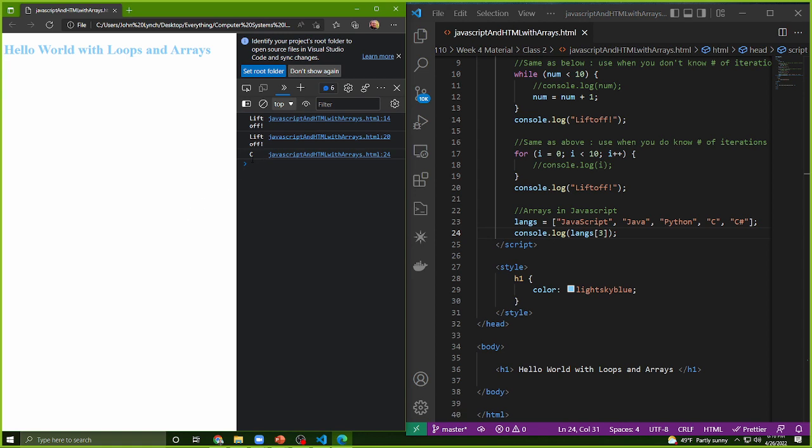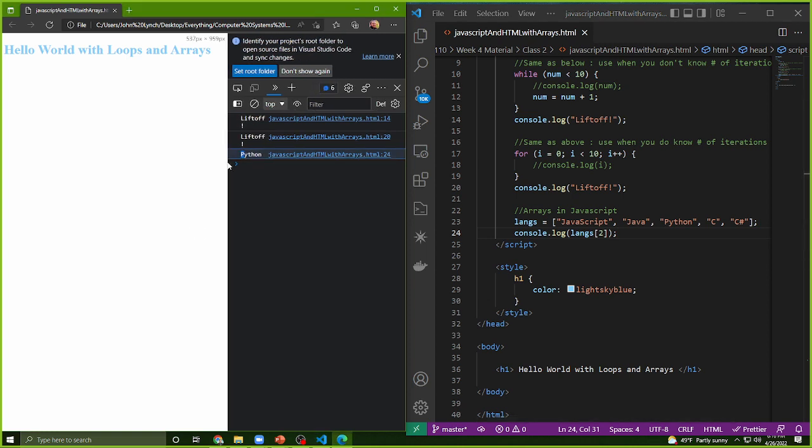And unfortunately, it looks like I'm getting C. Why am I getting C here instead of Python? JavaScript is 0, so Python should be 2. Awesome. Great work. That's just something after a while you'll get familiar with. But now you'll see here I'm getting Python out here. And this is the entire purpose of an array, is to store things for us, okay?